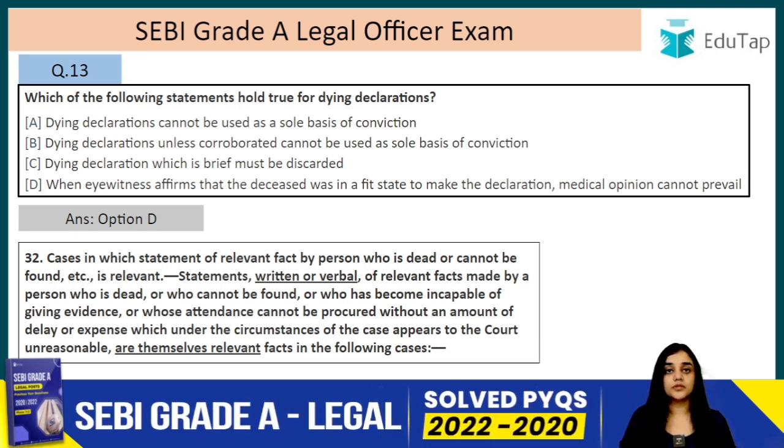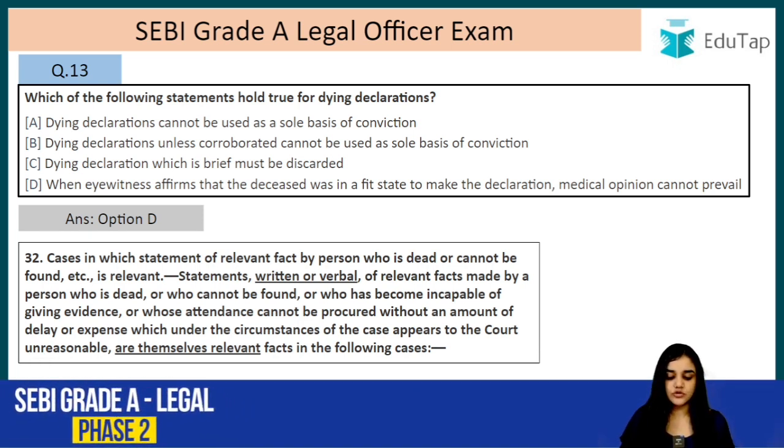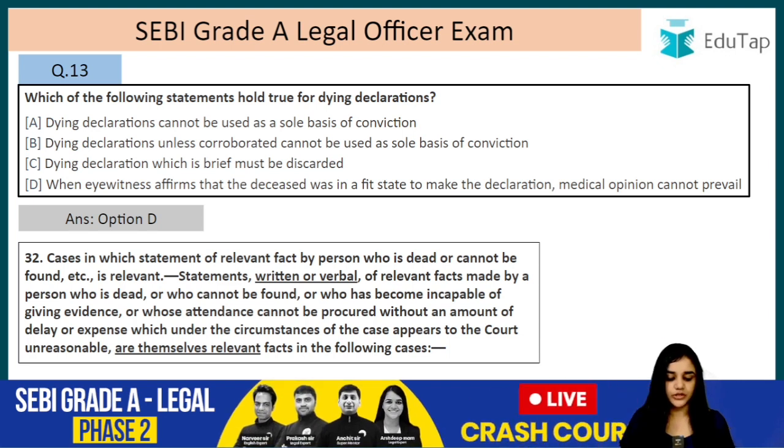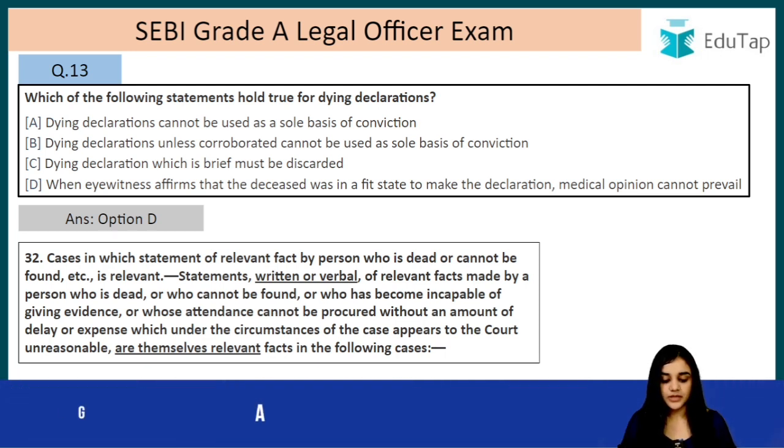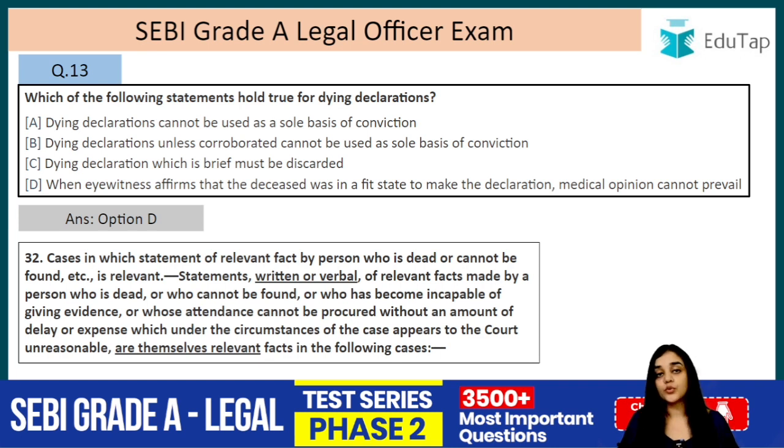Statements, written or verbal, of relevant facts made by a person who is dead, or who cannot be found, or who becomes incapable of giving evidence, or whose attendance cannot be produced without an amount of delay or expense which, under the circumstances of the case, appears to the court unreasonable, are themselves relevant facts in the following cases. So they are made relevant in the following cases.